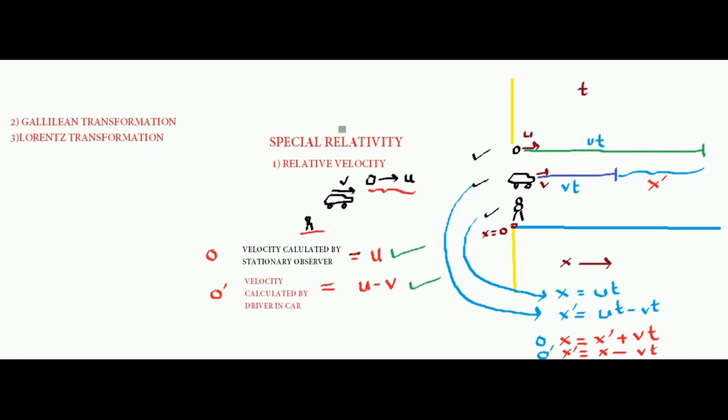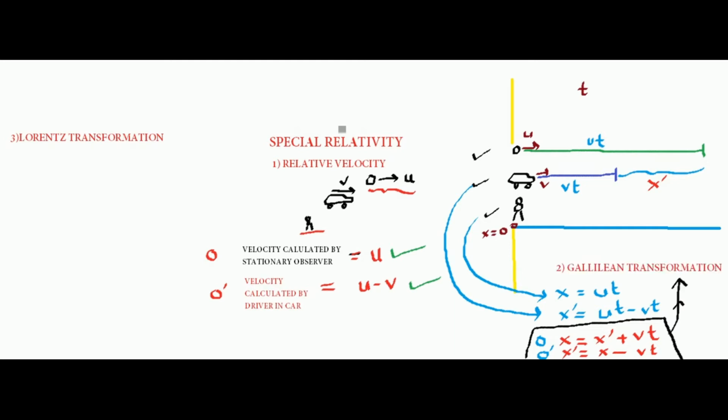Okay, so these are the transformations. These transformations are quite logical, and this transformation is called the Galilean transformation. The root of the Galilean transformation lies in basic classical Newtonian physics. So remember, this is the Galilean transformation.